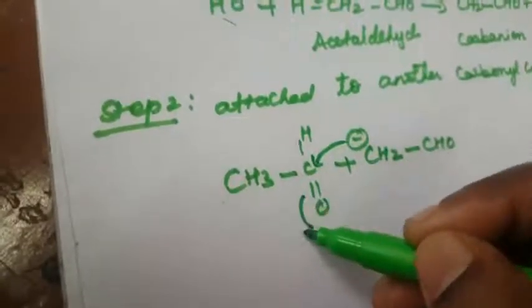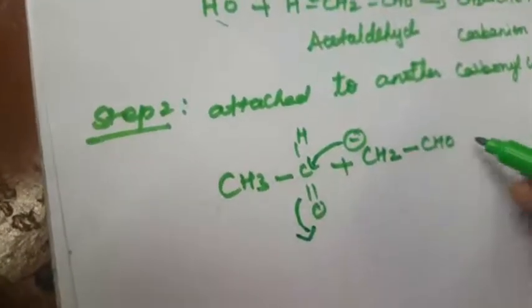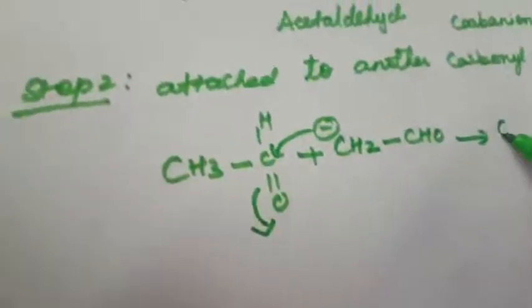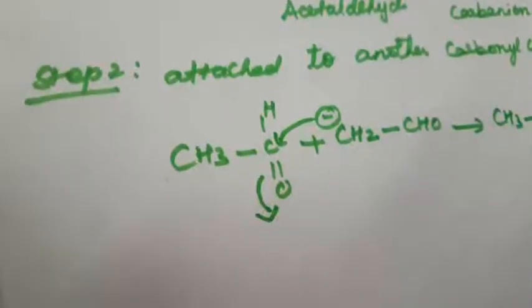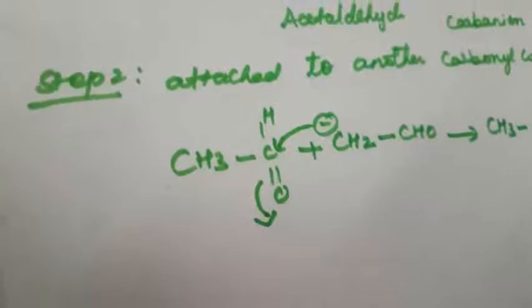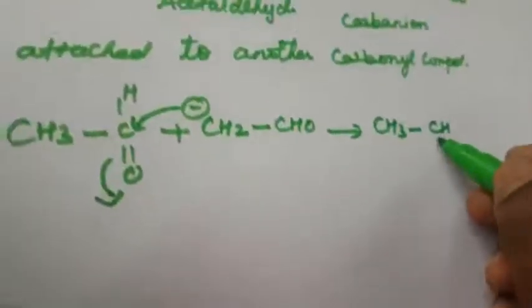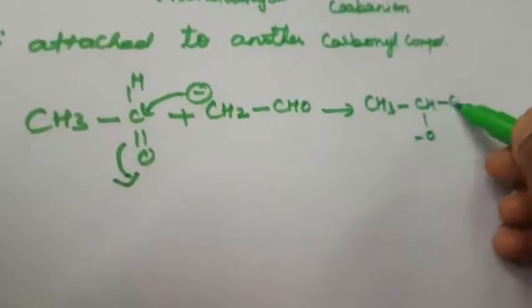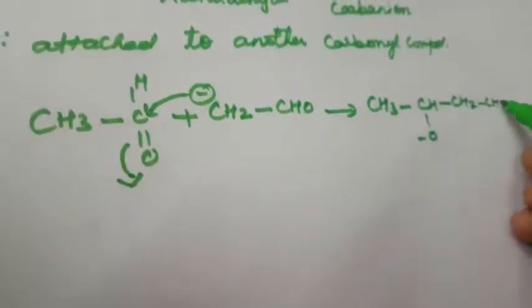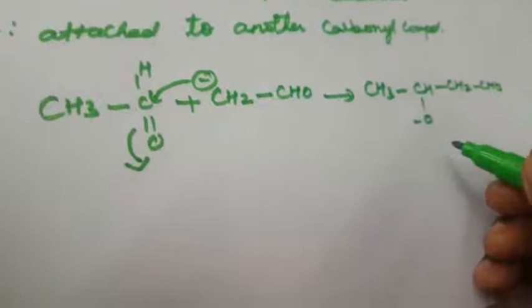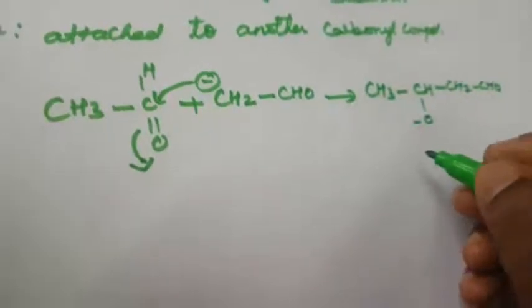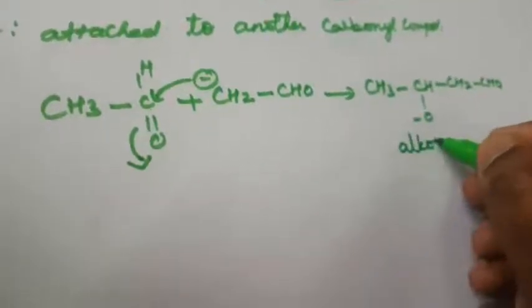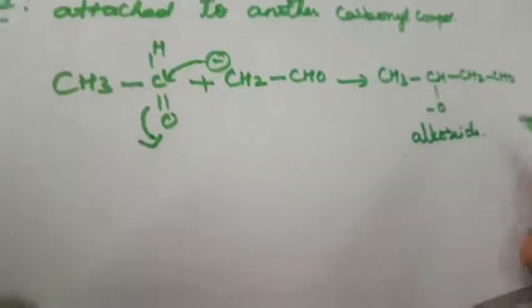The compound contains CH3, CH, O with negative charge, and the remaining compound as it is, CH2CHO. This is called the alkoxide compound, which will be formed.